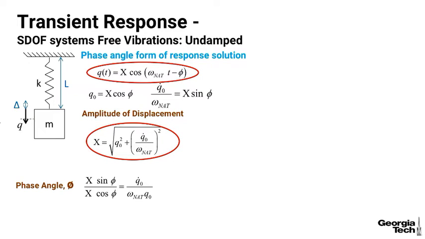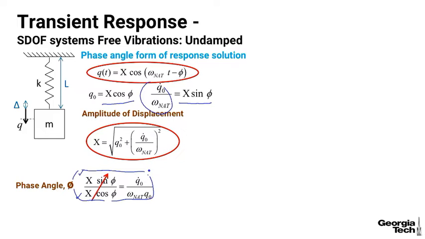Having found the amplitude of displacement, now let's look at the phase angle. And to find the phase angle, let's take this equation here where we have X sine of phi and divide by X cosine of phi. X sine of phi is the q dot naught over omega natural, and X cosine phi is q naught. So here's the response we get.